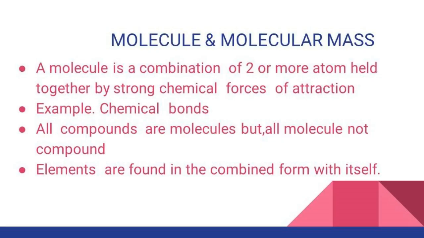Now we are going to see molecule and molecular mass. Except noble gases, atoms of most of the elements are found in combined form with itself or with atoms of other elements. So it is called a molecule. A molecule is a combination of two or more atoms held together by strong chemical force of attraction, for example, chemical bonds. An important thing: all compounds are molecules but all molecules are not compounds. Elements are found in combined form with itself.